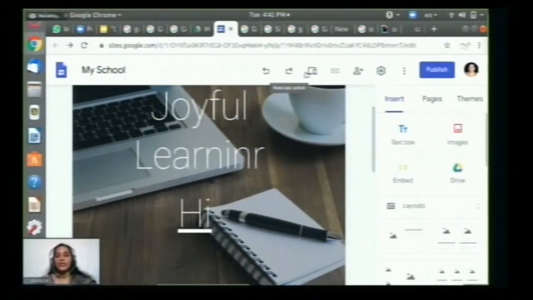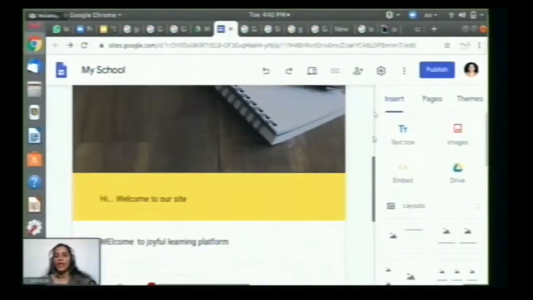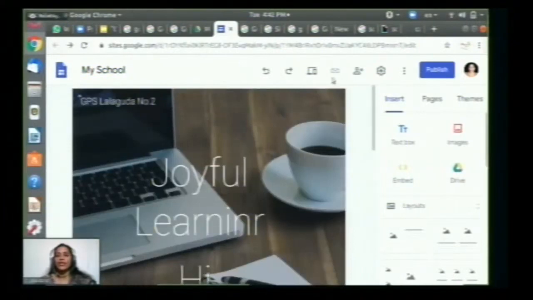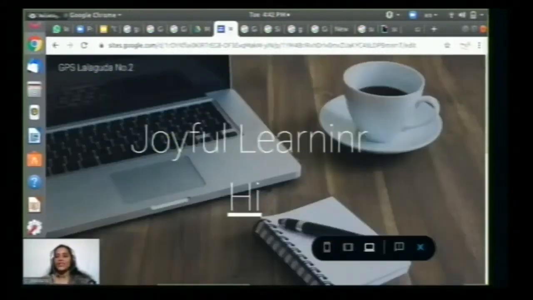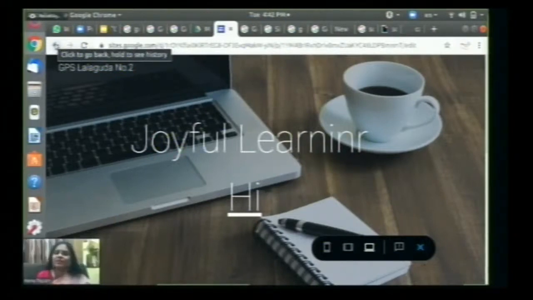So you just see here the button about preview. If you have completed all things, embedding, layouts, everything, just click on the preview button, so that you will know how your site will look. Preview. Okay, we are previewing our website. So we can go to this hyperlink as well. Once we are previewing, we can check everything. Yes, you can check.